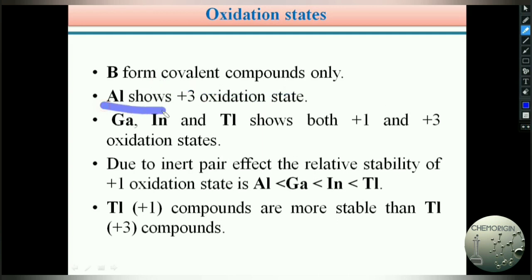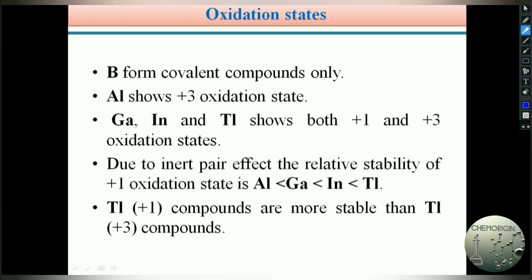Whereas aluminium can form the +3 oxidation state. Aluminium forms ionic compounds due to its lower ionization enthalpy values and higher electropositive character. Due to its higher electropositive character, aluminium can form the +3 oxidation state. And you can see gallium, indium and thallium show both the +1 and +3 oxidation states, because from top to bottom atomic mass increases. Gallium, indium and thallium can exist in the +1 oxidation state as well as in the +3 oxidation state.